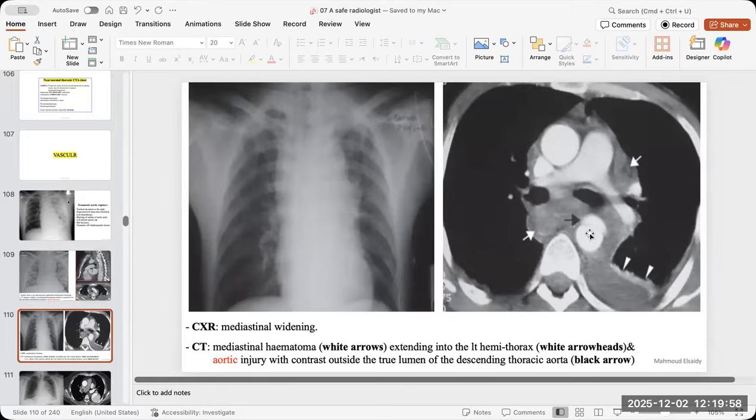And by the way, for all the diseases, not only the dissection, you have to summarize the set of findings that may come in this case. As an example, for the dissection, what is the first question? Where does it start and where does it end? Where is the beginning and where is the end for this dissection? Because it will change the management. I always concentrate on this specific part. Anything that will change the management is very important to the patient and also very important in the exam. So where it starts, where it ends.